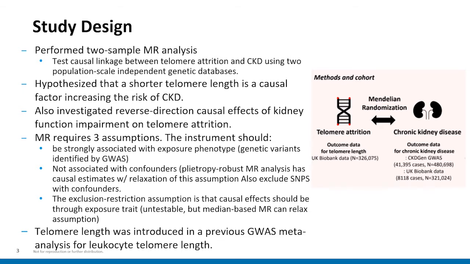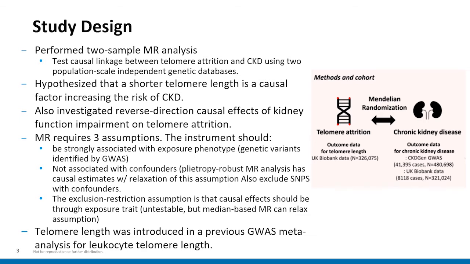Mendelian randomization requires three main assumptions about the instrument being utilized. One is that it's going to be strongly associated with the exposure phenotype, that it's not associated with confounders, and they have a number of ways to verify and confirm that. And the third is that causal effects should be through the exposure trait.